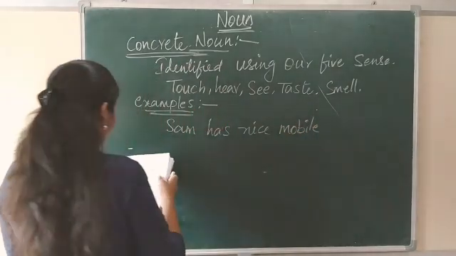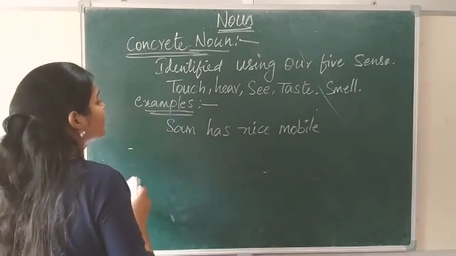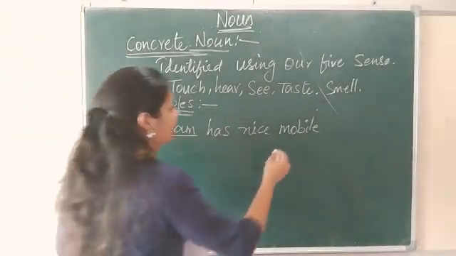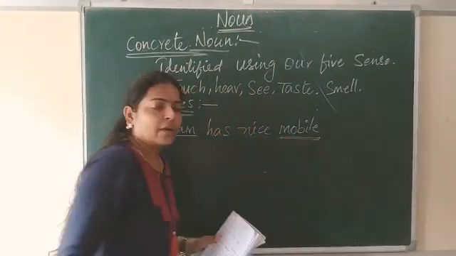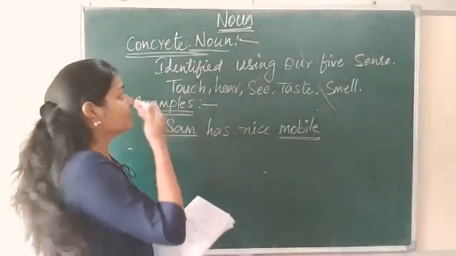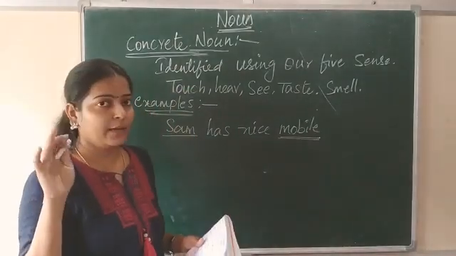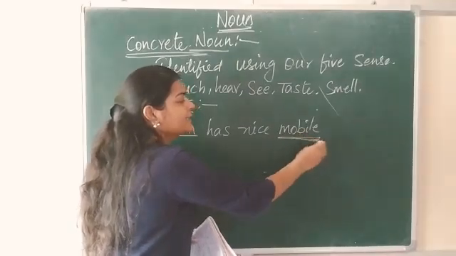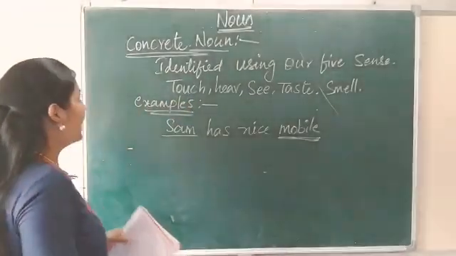So here, what are the concrete nouns? Sam is a person. We can see the person and we know the person. And mobile. How do you know that it's a mobile? Because we saw it with our eyes. Using our sense organs, we saw it's a mobile. So mobile is a concrete noun.